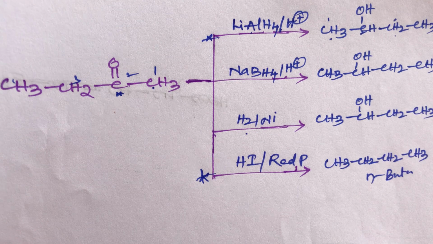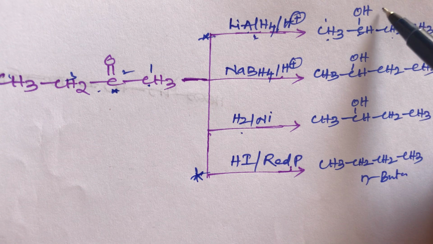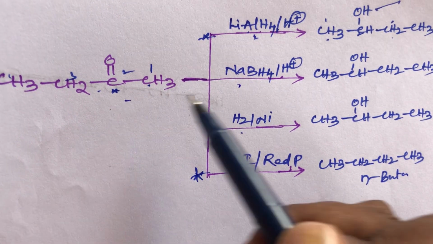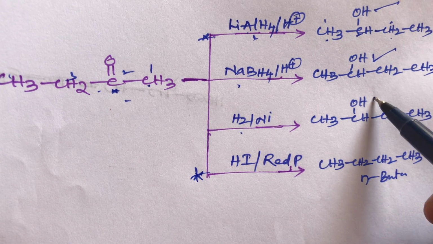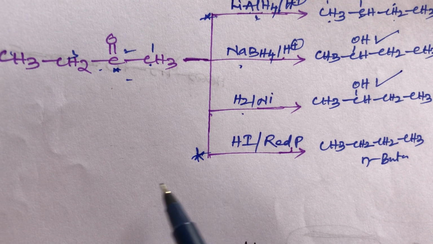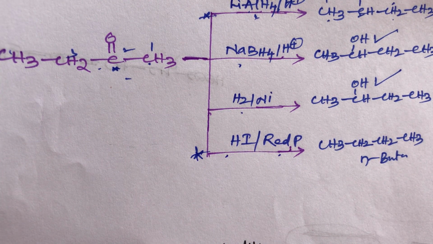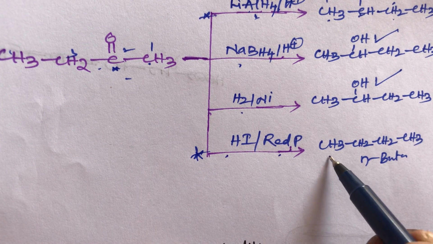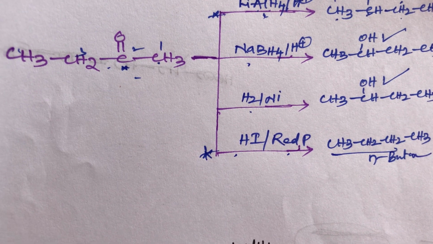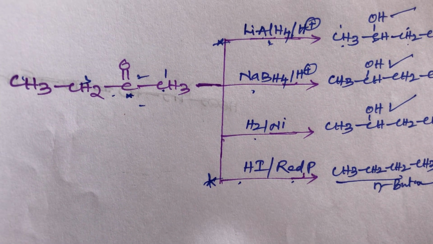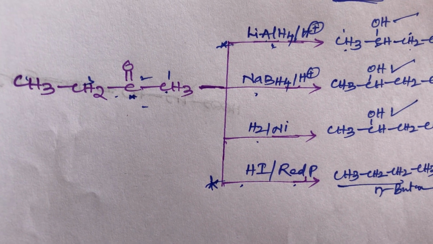These three products are the same, all are alcohols. Ketone reacting with lithium aluminum hydride is a reduction giving secondary alcohol. Sodium borohydride reacting with ketone is the same thing, secondary alcohols. Hydrogen in the presence of nickel catalyst also gives the same secondary alcohol. But when ketone reacts with HI in the presence of red phosphorus, HI is a strong reducer, so the keto group is converted into a hydrocarbon, that is CH3CH2CH2CH3. This is called N-butane. This is a simple trick for reduction, student. Different reagents give different products.